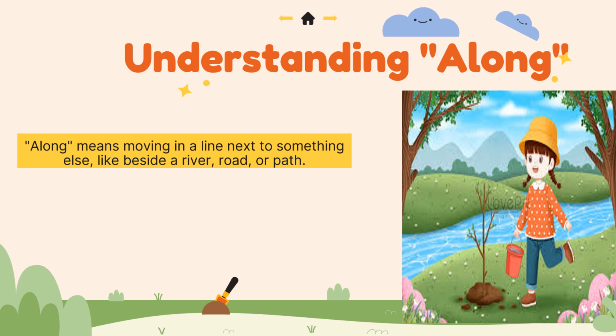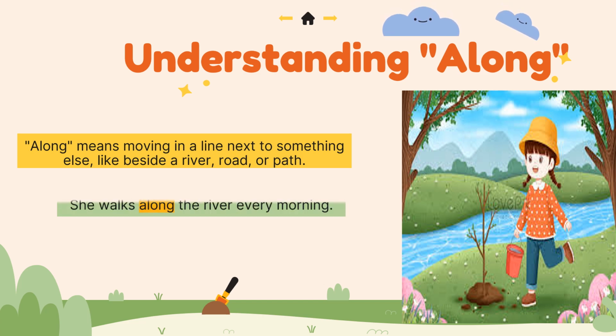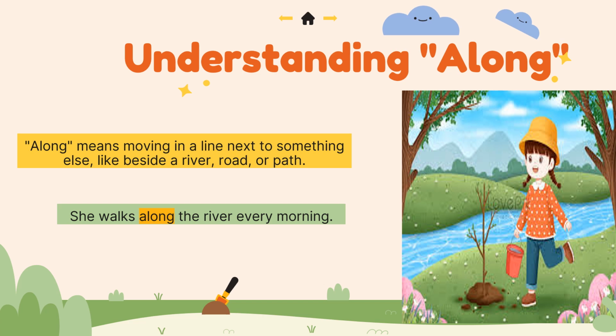Children, let's start with along. This word is used when something is moving right next to something else. For example, she walks along the river every morning. Imagine walking beside the river, road or path.